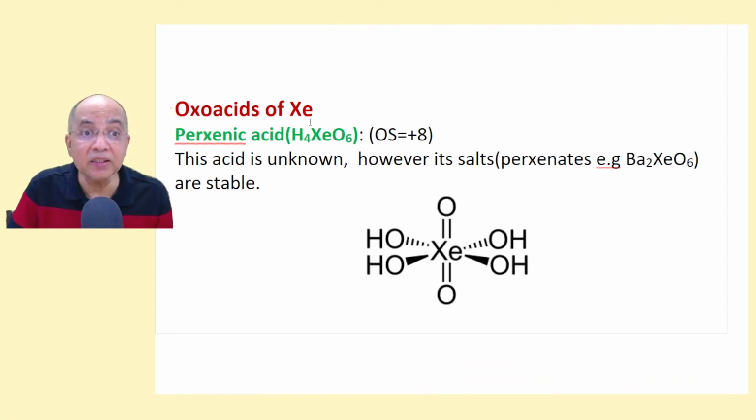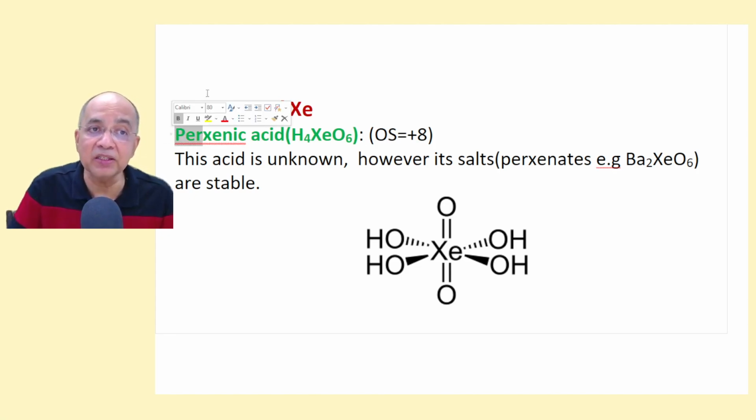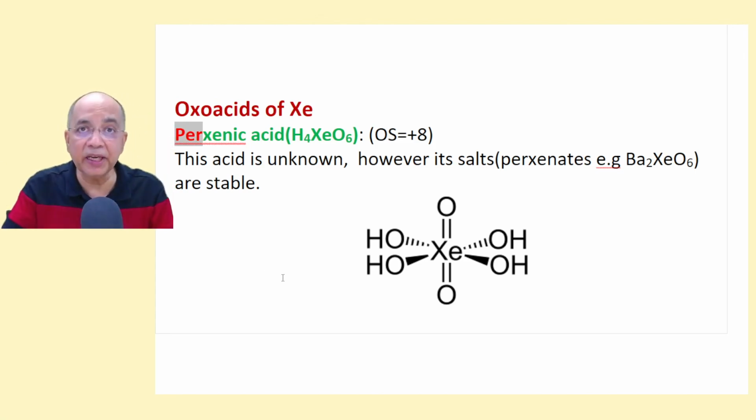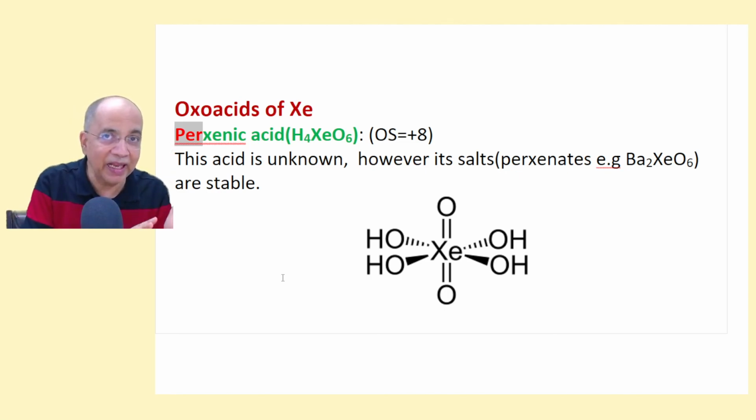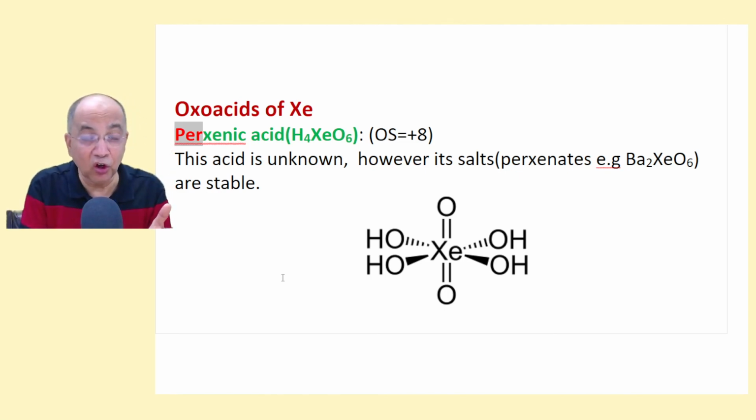Similarly, you will be surprised and you will be learning in your chemistry of noble gases that xenon also has an acid with the oxidation state of +8. Can you imagine? All the 8 electrons are used in bonding, covalent bonding. Perxenic acid here, don't be surprised while I say per. Per is neither greater than +8 or nobody has more. Maybe a +6 state is taken to be the ic acid and the +4 state as the ous acid in xenon or similar noble gases excepting helium.